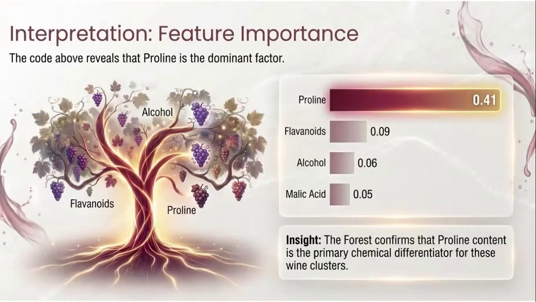So the visualizations make it clear. Proline is the dominant factor with a score of 0.41. It is the primary chemical differentiator for these wine clusters. Far outweighing flavonoids at 0.09 or alcohol at 0.06. This gives us a prescriptive insight. If we want to categorize these wines, proline is the first chemical we should look at.